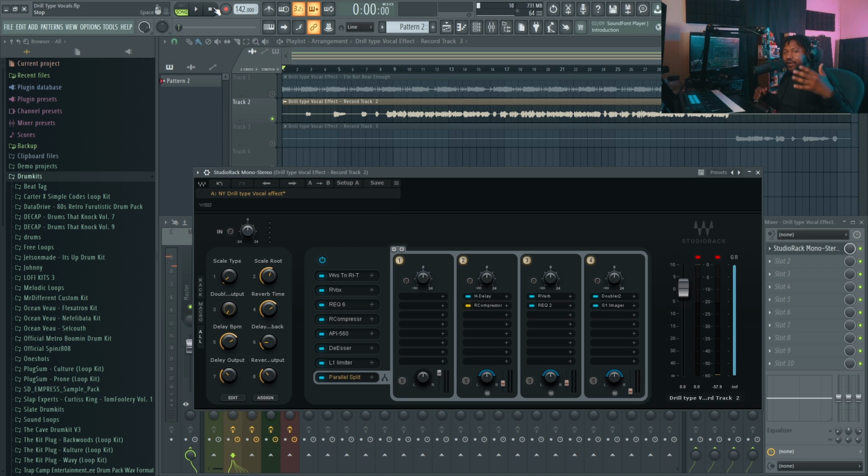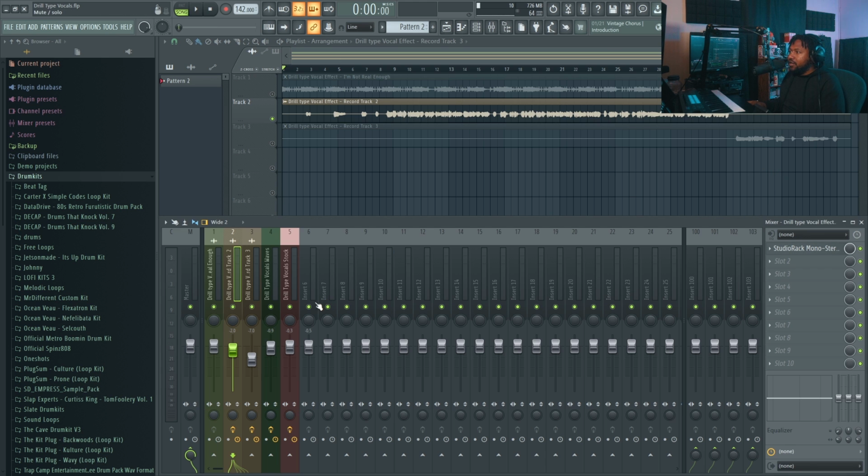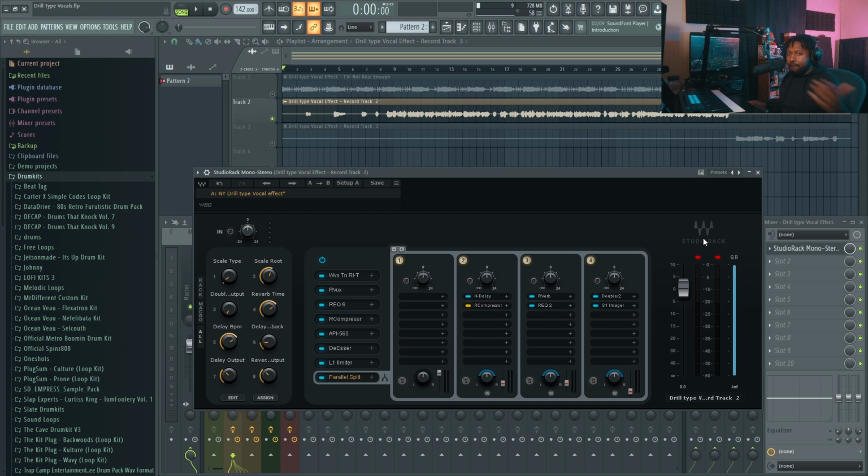So I just give you that little bit of freedom so you can actually do that in there if you want to add a double effect. Like I said, I do have it turned off in the FL Studio preset version. You can go in there and add it as well. The FL Studio version is basically the same stuff I got over there, but in this kind of form factor. You don't have as much control as you would inside of this version right here, the Studio Rap version, but it's still there.